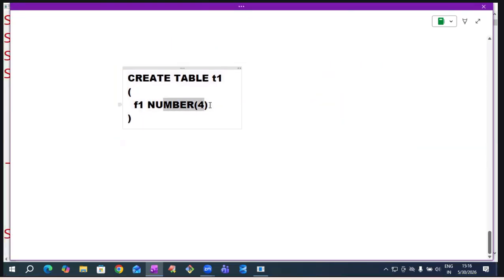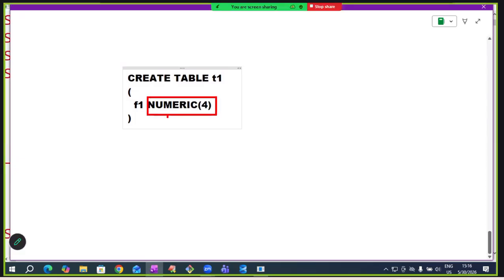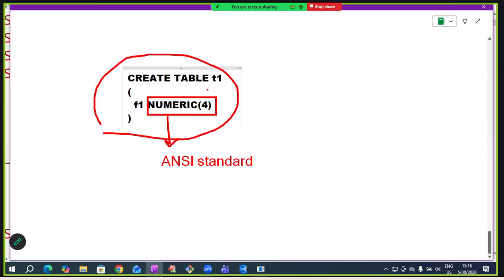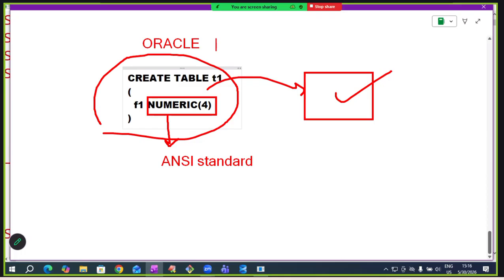Suppose I declare it like this, numeric of 4. Numeric is an ANSI data type, an ANSI standard. So the same query I copy into SQL Server, I can run now. I developed this query in Oracle, and I want to run it in SQL Server.